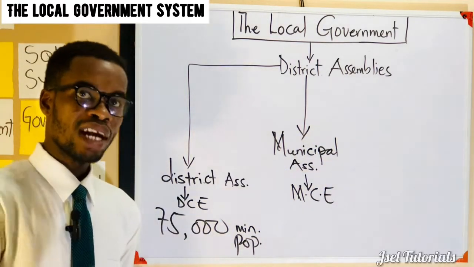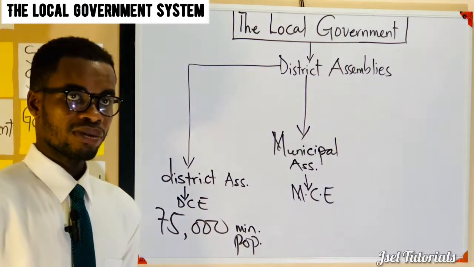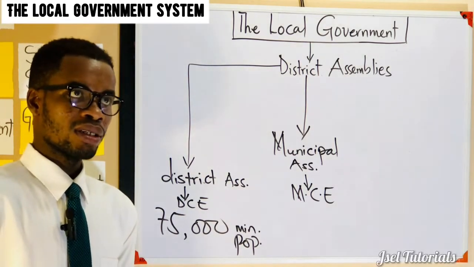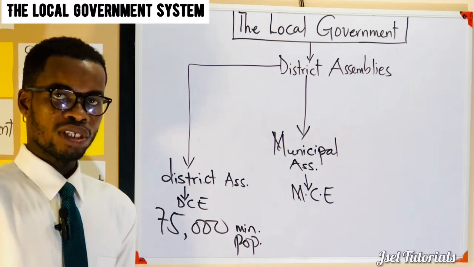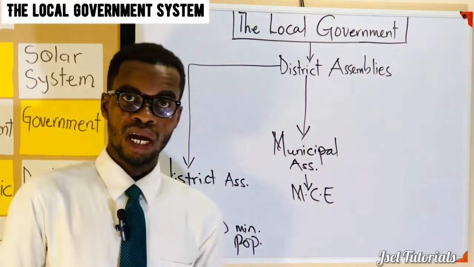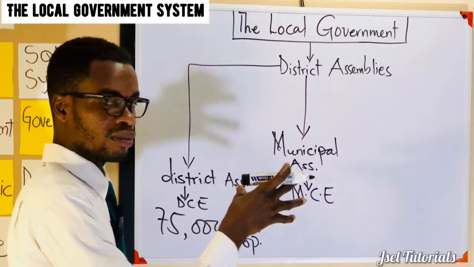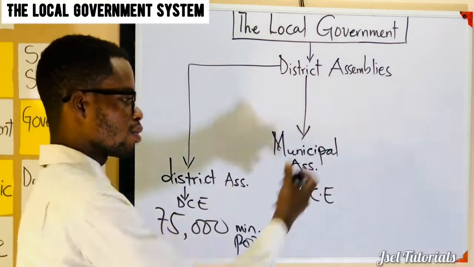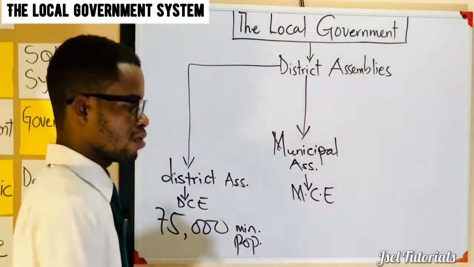As you are describing this in the exam, I've seen this in one of the past questions, where Basic Education Certificate Examination students were asked to describe the government at the district level. So you have to raise all of them, mention them, and then talk about them. So it's headed by the Municipal Chief Executive.